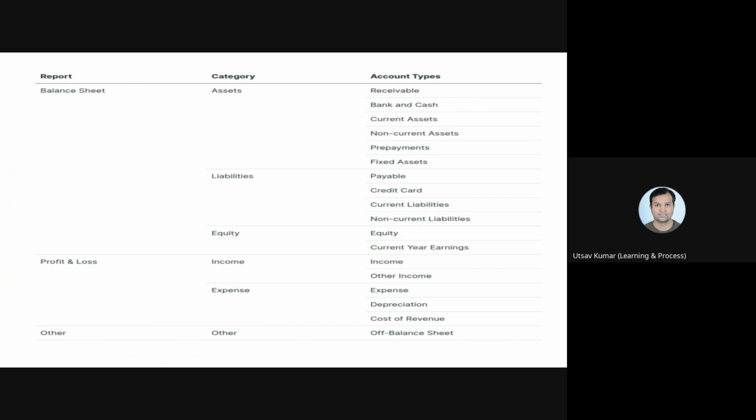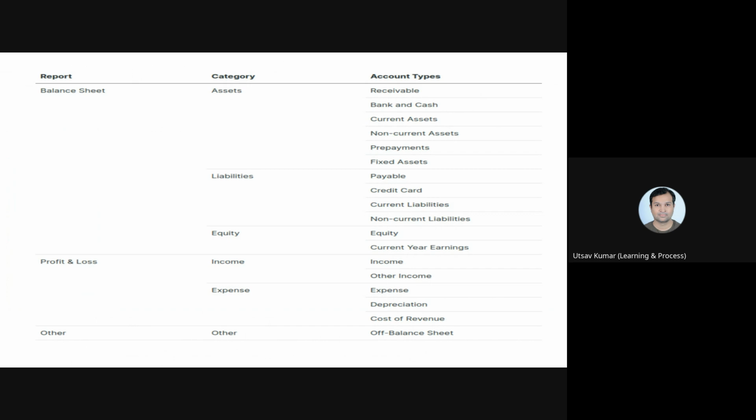But if your account category is liability, equity, or income, these are the credit type of accounts. In that case, your account balance will increase with a credit.